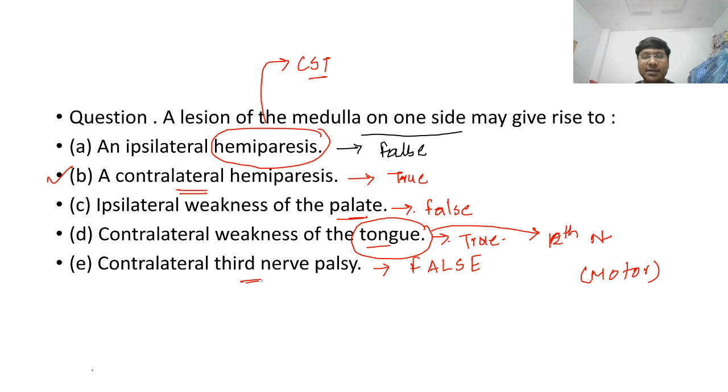Next, contralateral third nerve palsy. See, the third nerve is present in the midbrain. Now I'll tell you some of your midbrain syndromes.